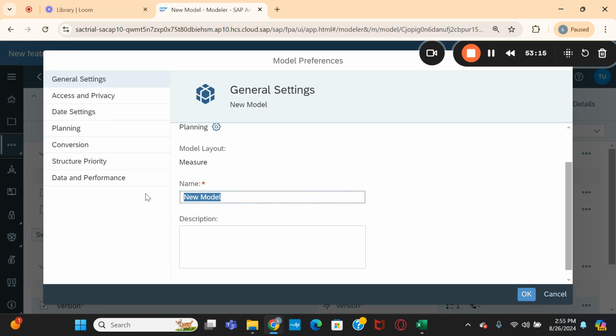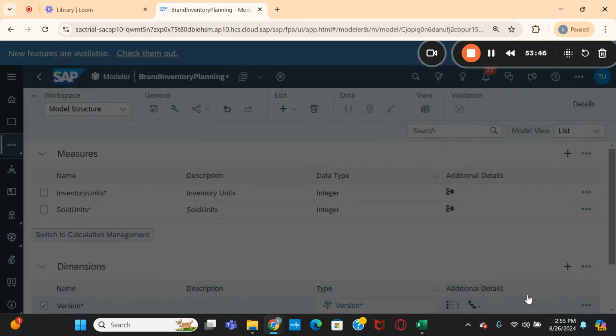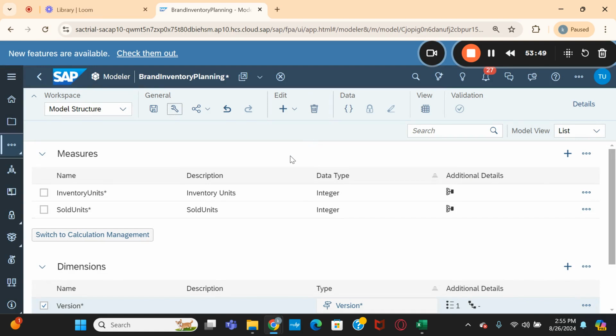Okay, I am renaming this. Yeah, let us maintain it as brand inventory planning. So I'm giving here brand inventory planning, so that I'm creating the one model here for our inventory planning. I have created one planning model.